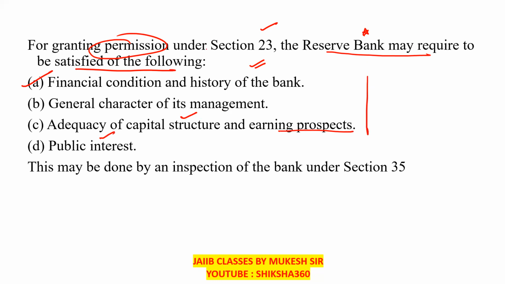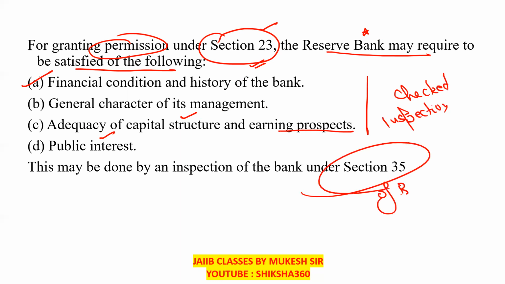This is to be required under section 23, and all these things are checked by inspection, which is under section 35 of the Banking Regulation Act. So this may be done by an inspection of the bank under section 35. All these things we have to remember for understanding all these prospects.